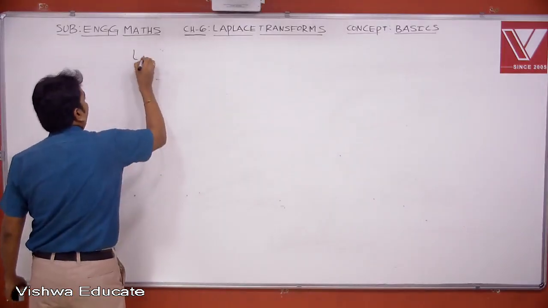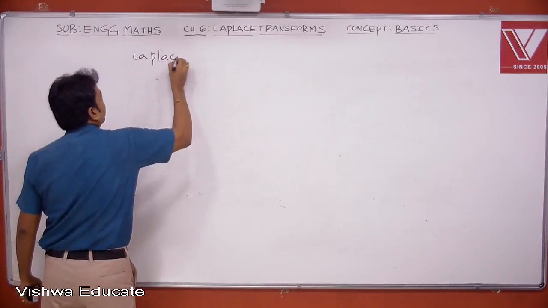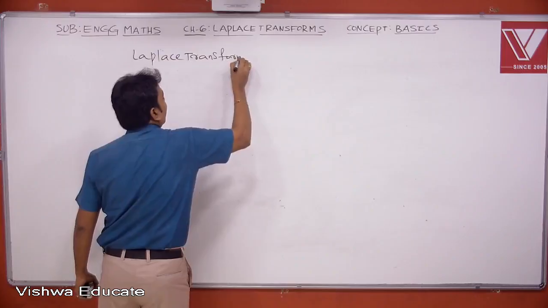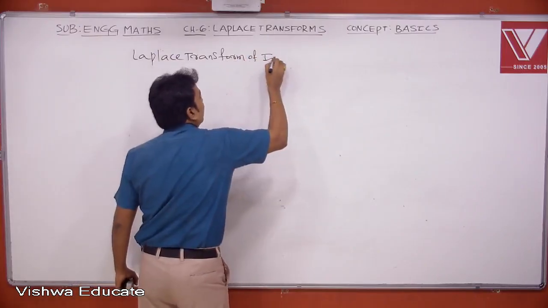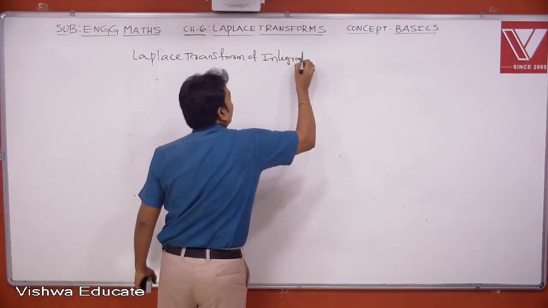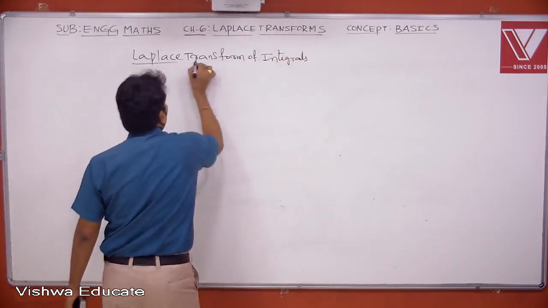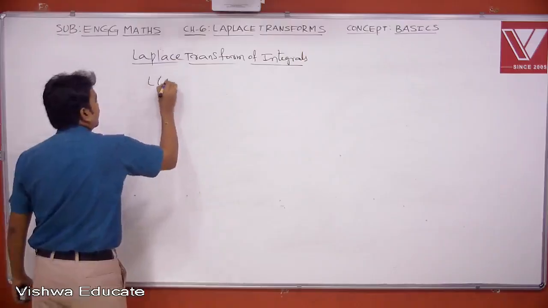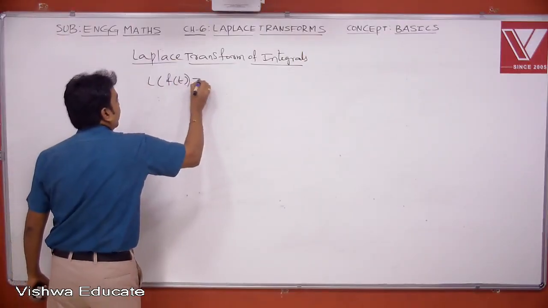Next one is Laplace transform of integrals. Suppose we have Laplace of small f of t equal to capital F of s.